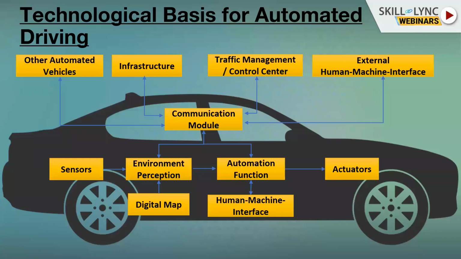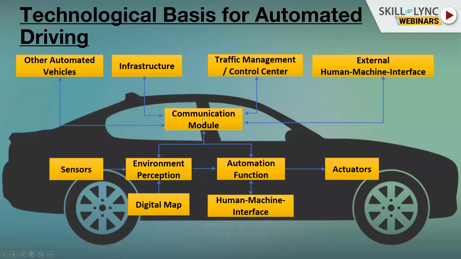Okay, so now if I want to say what the modules involved are, you see that an autonomous car has different modules. Of course, this is simply an abstraction; you can go into more detail. But mostly you have the actuators: a motor that moves your car, and a steering system, steer-by-wire or any other type. You have your automation function, which is the part where you plan a trajectory and control your car. You have your perception, your sensors, and you need a map. So you see that there are lots of modules involved in an autonomous vehicle.